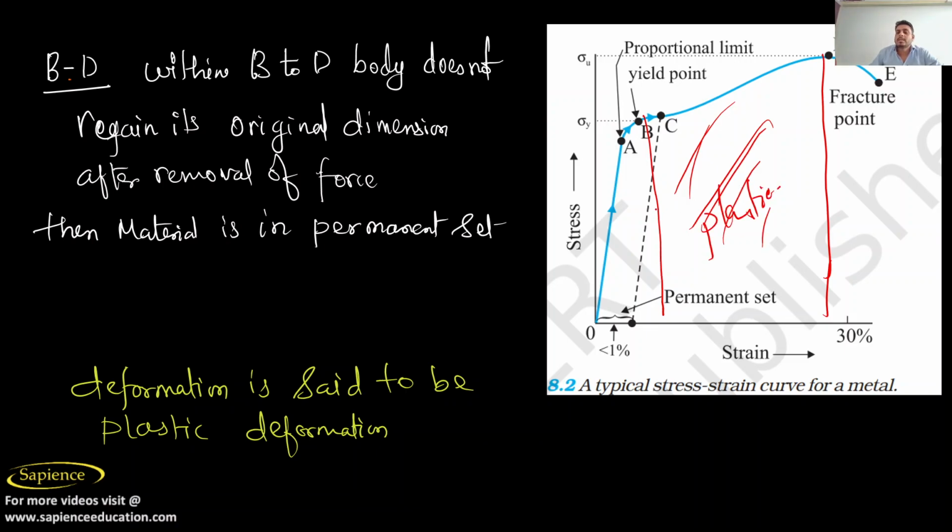This area is your plastic deformation area, and up to A, this area is your Hooke's law zone. Up to B is the elastic zone. There are several types of zones you will come across. So this is your plastic zone, this is your elastic zone, and this proportionality region is Hooke's zone. Hooke's law will follow here only. I hope you have understood this now.